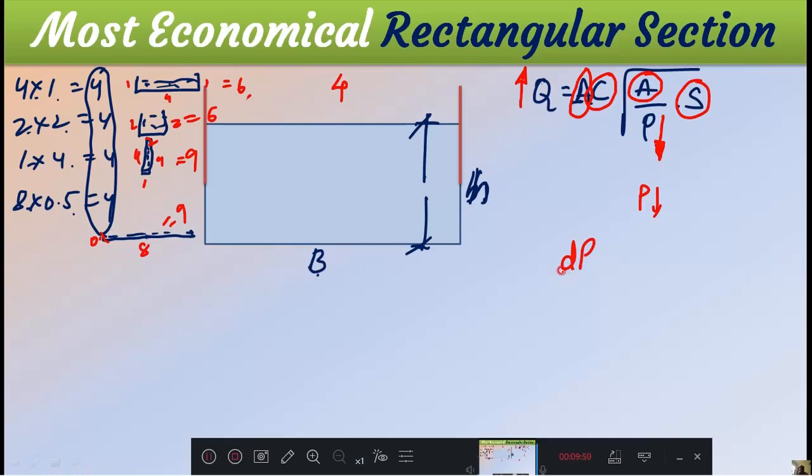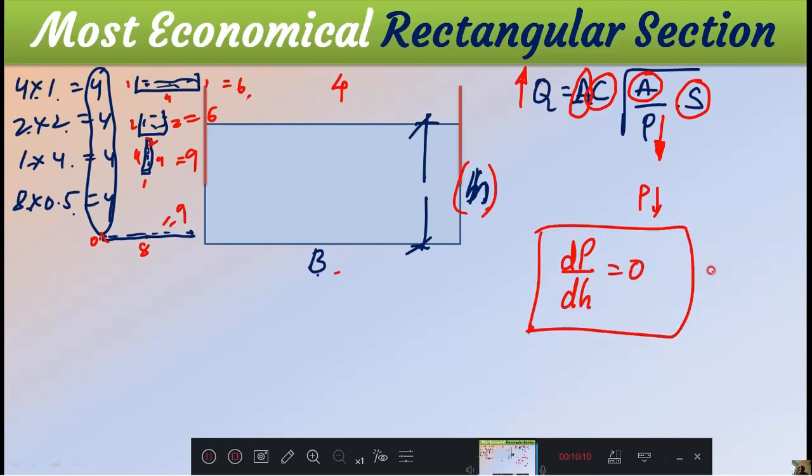That is, differentiate perimeter with respect to what? With respect to which one you want to vary here. You want to vary H or you want to vary B? Then obviously I will vary H, because water level is the fluctuating thing. Breadth I cannot vary. Therefore, dP by dH is equal to 0 if I make, then whatever the condition I will get here, that condition is called the minimum perimeter condition. And this condition if I use in that section, if water is flowing, that is your maximum discharge condition. Right?